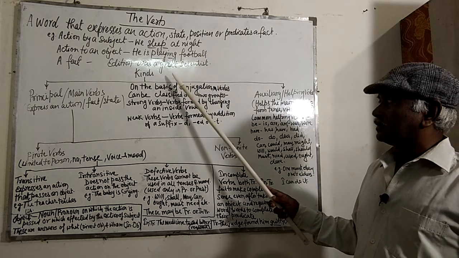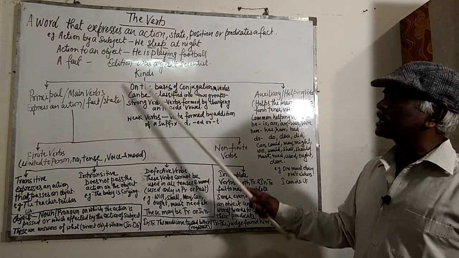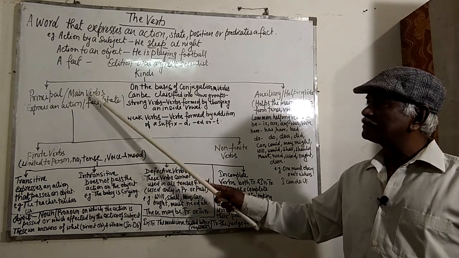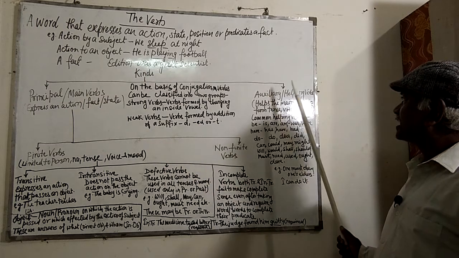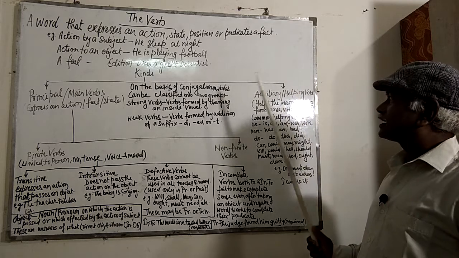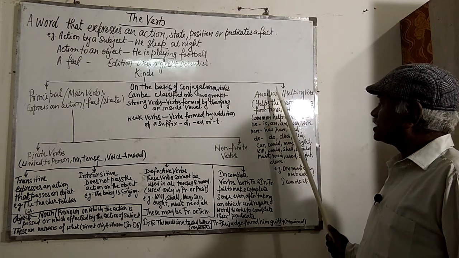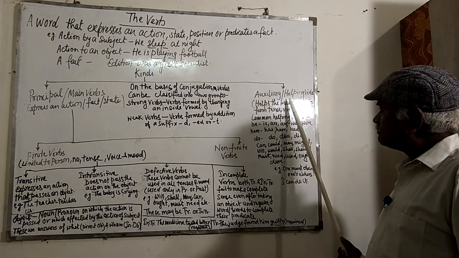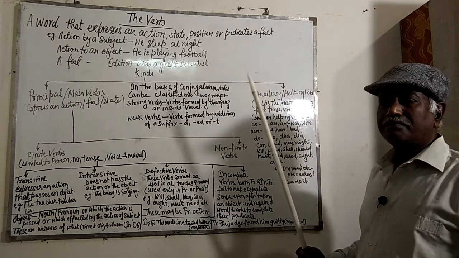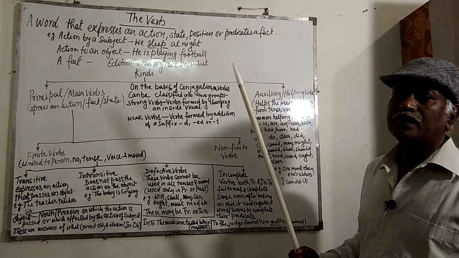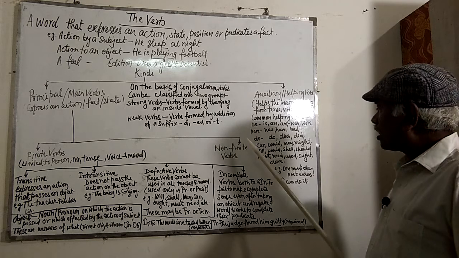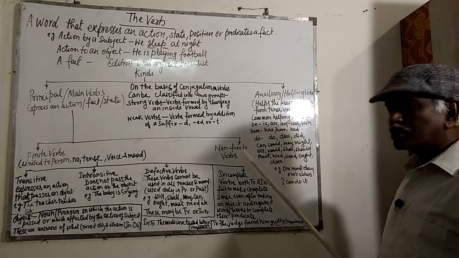Now, types of verbs. There are mainly two types of verbs: principal verb, that is main verb, and auxiliary verb or helping verb. Remember one thing, auxiliary verbs include helping verbs as well as modals. May, might, can, could, will, shall, would, should, need, dare, ought to. All these are modals.